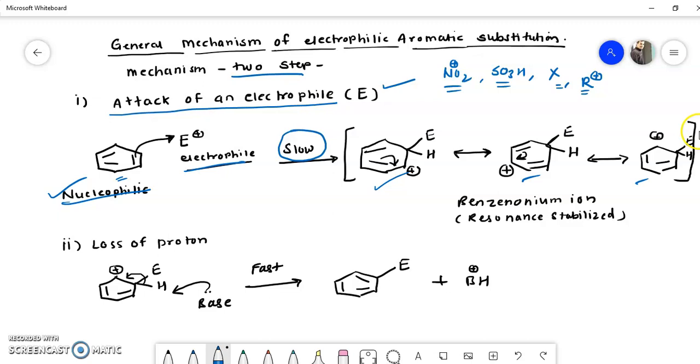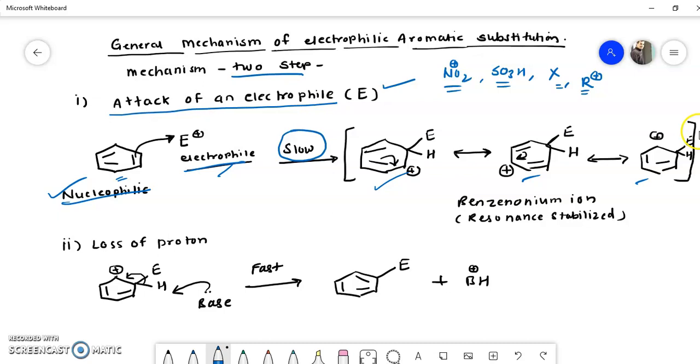In this slow step both electrophile and benzene concentration are important to determine the rate of reaction. So the rate of this reaction depends upon the concentration of the electrophile as well as the nucleophile benzene. So the order of this reaction is 2. It is a bimolecular reaction, remember.